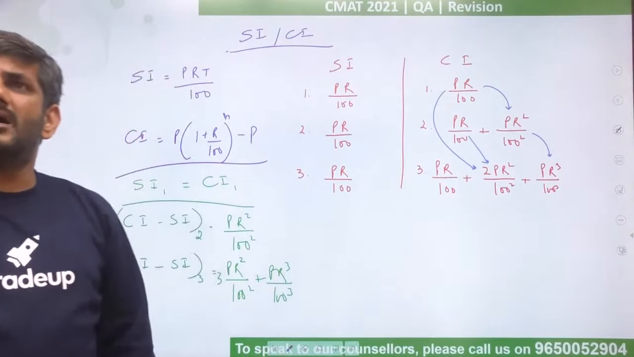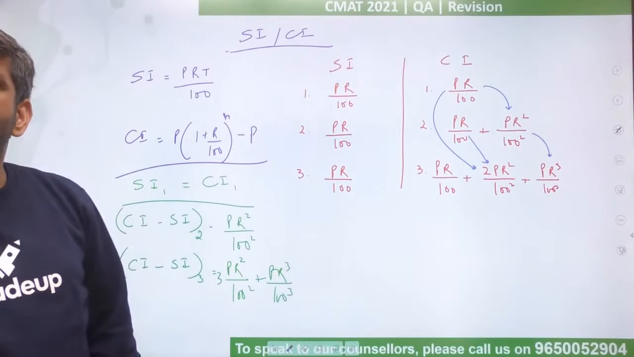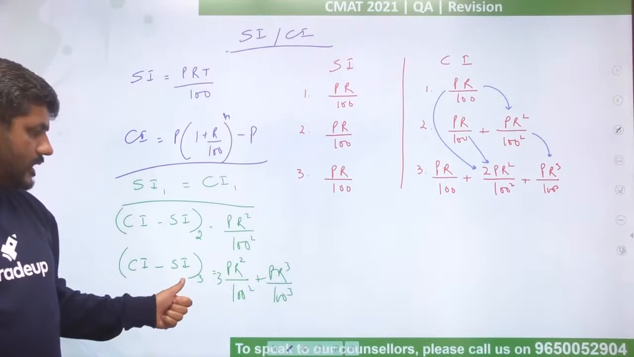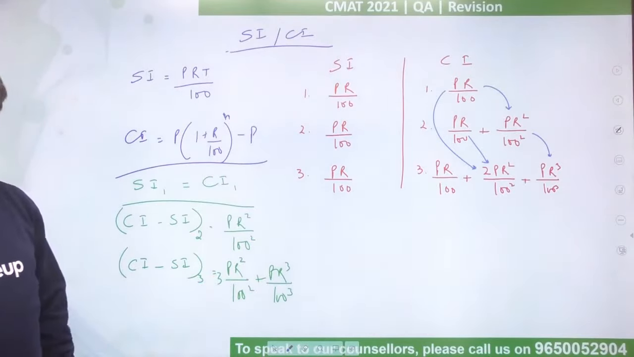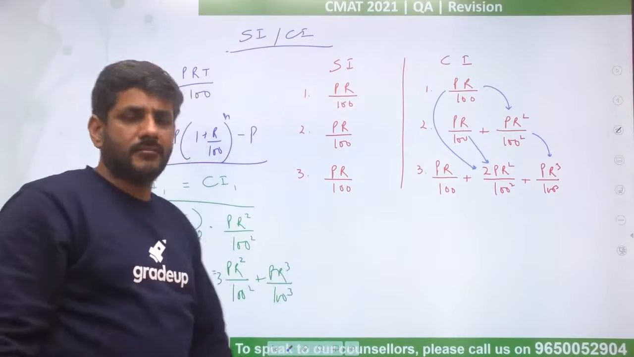Soumya says PR square into 300 plus R upon 100 cube. Is it correct for 3 years difference? You can take common, you will get it by yourself, Soumya. And that's right. It comes to the same thing. You have just taken common and multiplied them, nothing else is there.